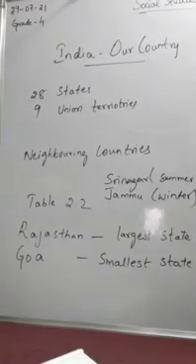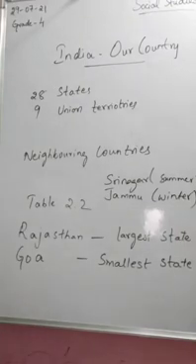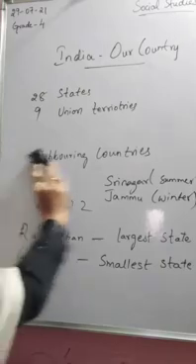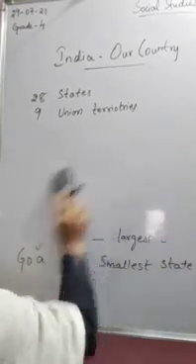And moving on, what are the landforms of India? We'll have a look.